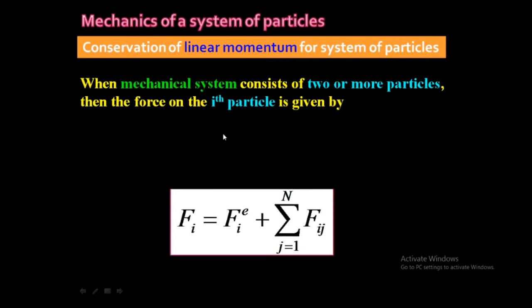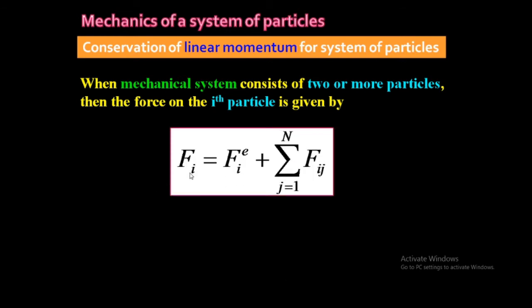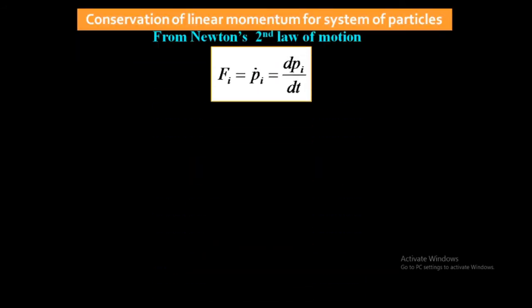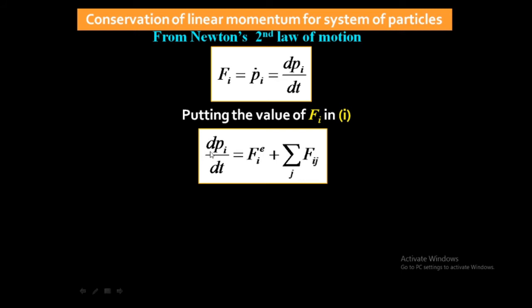So we have this equation: force acting on the ith particle means external force plus internal force. This is the external force acting on the ith particle and this is the internal force acting on the ith particle due to the jth particle. So this is equation number 1. Then according to Newton's law of motion, Fi is nothing but dpi by dt, that is, the force acting on the ith particle is the rate of change of linear momentum. Then we put this in equation number 1. Then we will get dpi by dt is equal to Fie plus summation over j of Fij.